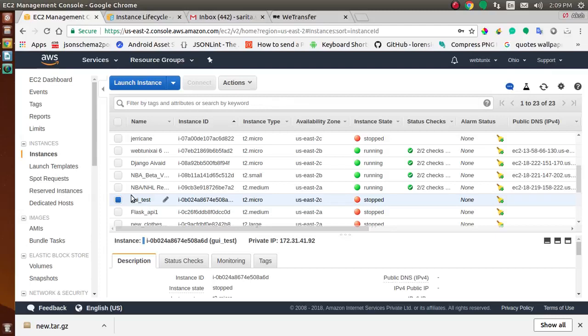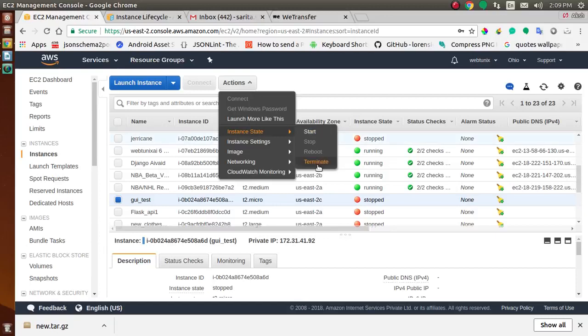Select the instance, then choose Actions and Instance state, and just select Terminate. After you click on terminate, you have terminated that instance, and you can use one of the following commands to terminate an instance using the command line.